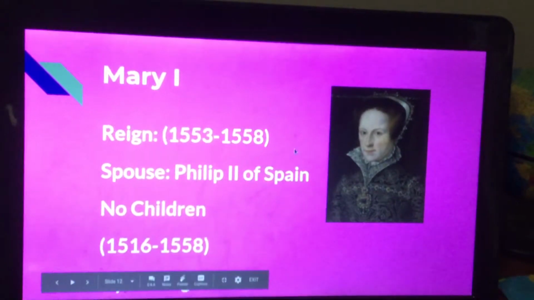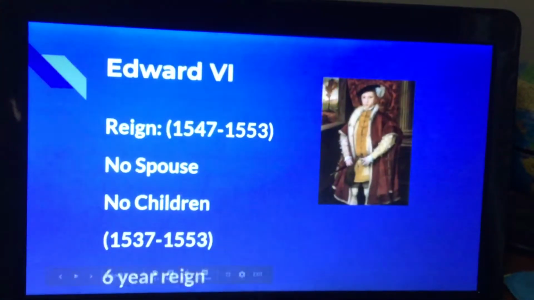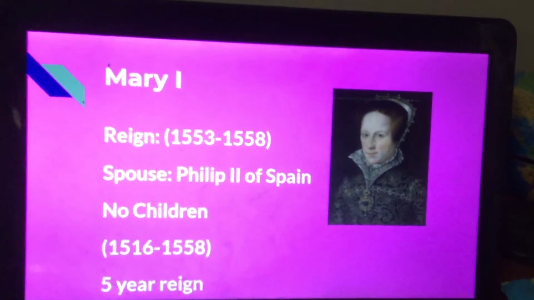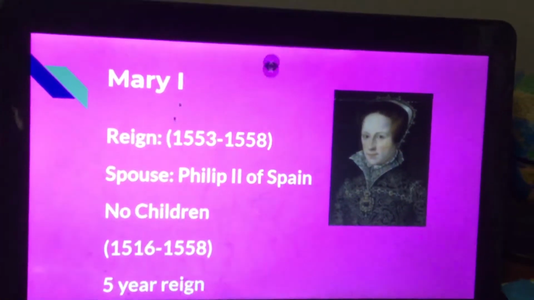Yes, Lady Jane Grey was queen, but I didn't mention her in this because that would have been another piece of the family tree, so I just didn't do that.